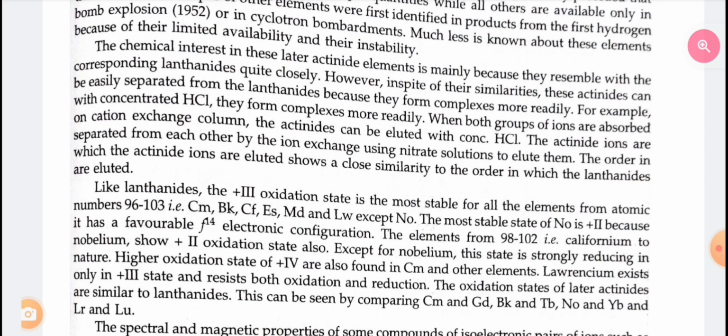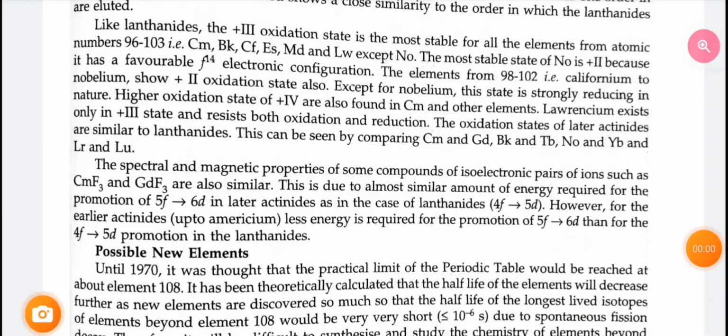Higher oxidation states of +4 are also found in samarium and other elements. Lawrencium exists only in the third oxidation state and resists both oxidation and reduction. The oxidation states of later actinides are similar to the lanthanides. This can be seen by comparing Cm and gadolinium, berkelium and Tb, No and Yb, and lawrencium and lutetium. The spectral and magnetic properties of some compounds of isoelectronic pairs of ions such as CmF3 and GdF3 are also similar.